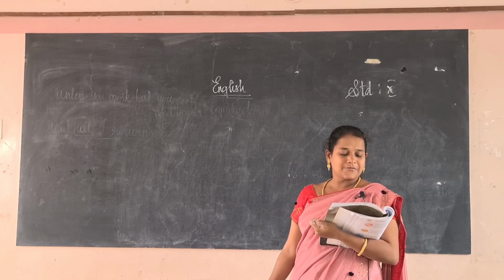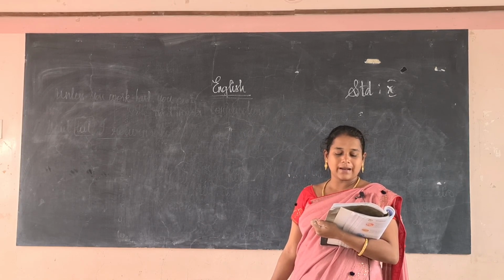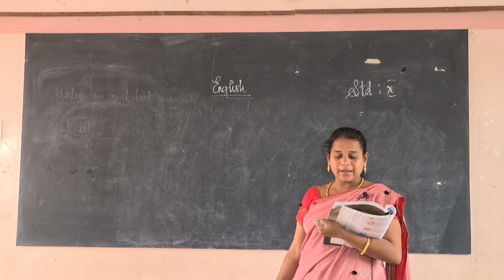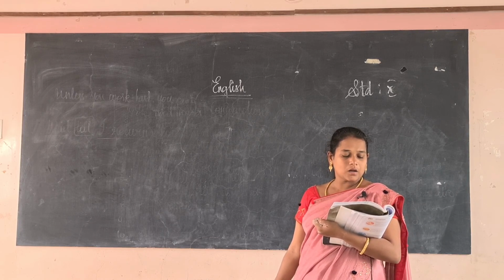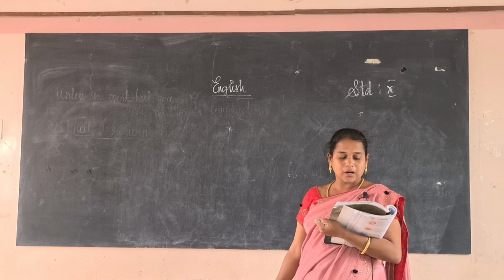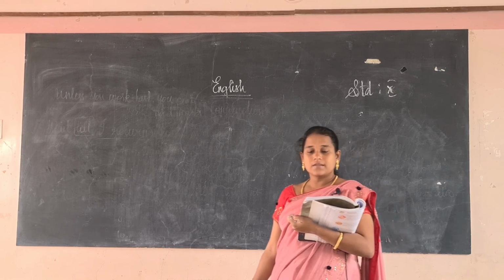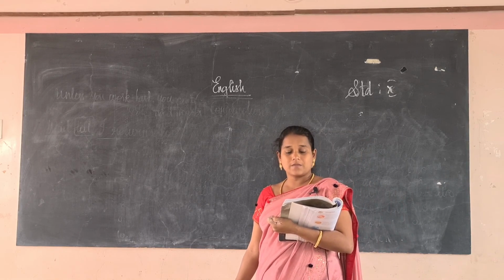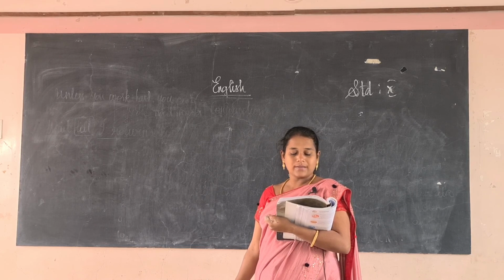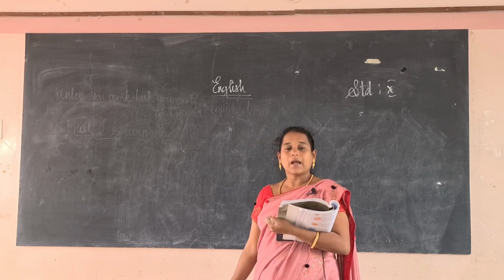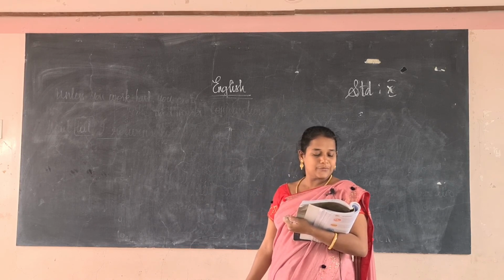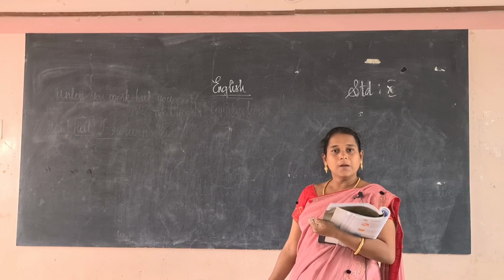If, unless, whether, in case, provided that help us to know the condition. Or, neither nor, either or, otherwise, or else. These help us to express the choice. Likewise, similarly denote comparison. Wherever denotes the place.